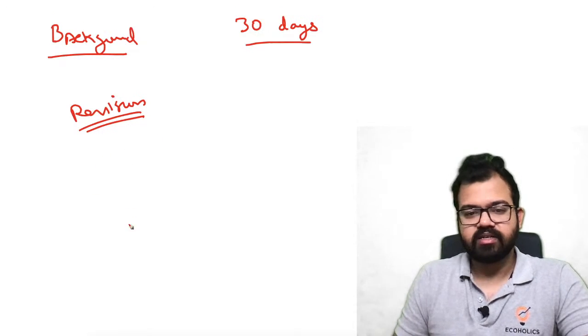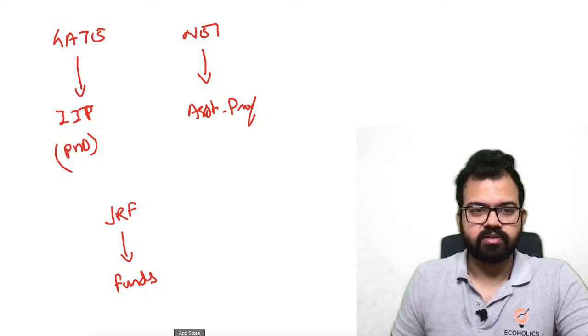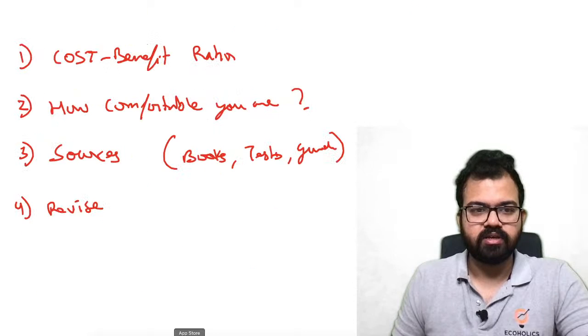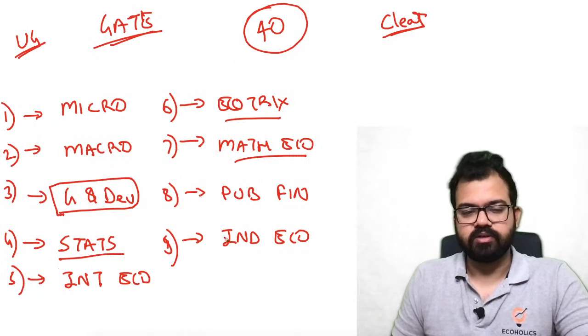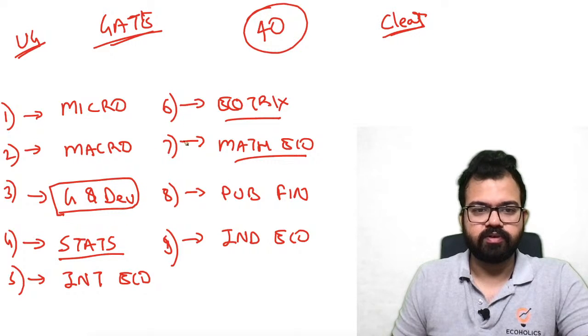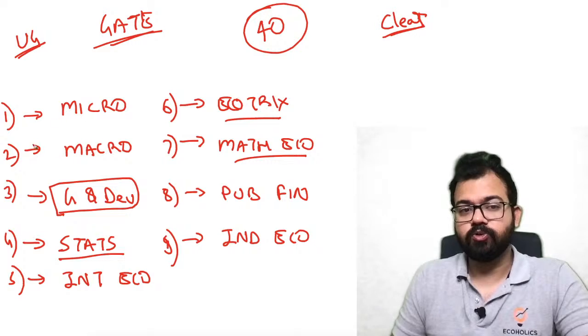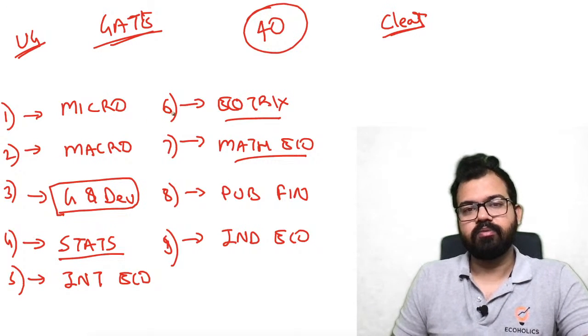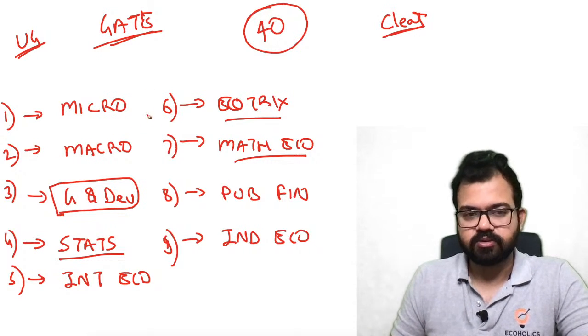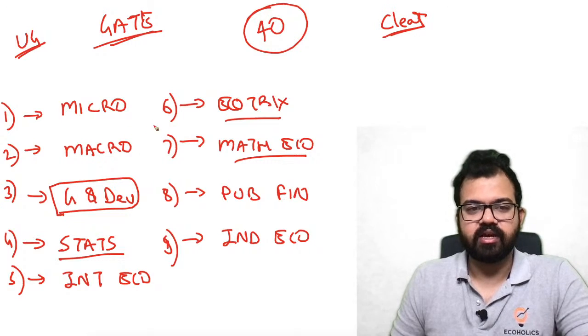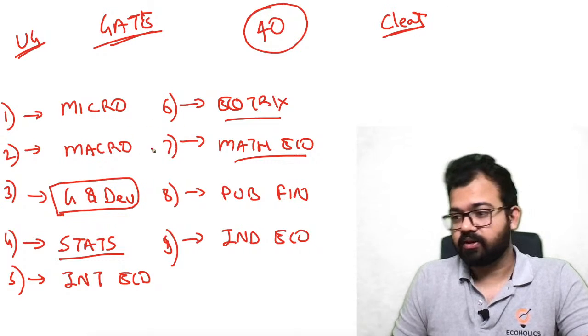So what I said, that you should go in that order that I told you initially. You should go in this order, 1, 2, 3, 4, 5 and to 9. If you go in this order, just revising what you know, you will be able to get a decent score in GATE. I would not say that you will get a very good score, but you will get a decent score.